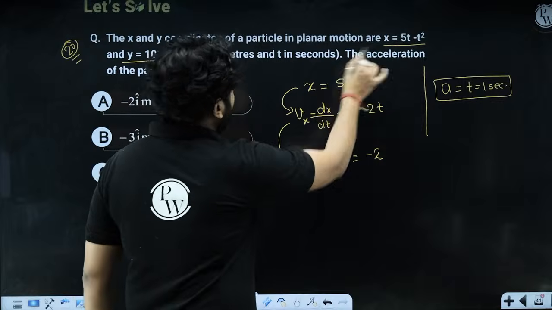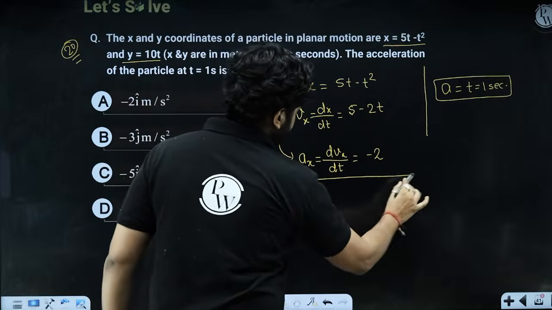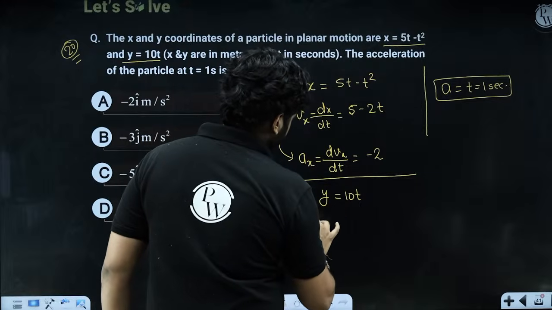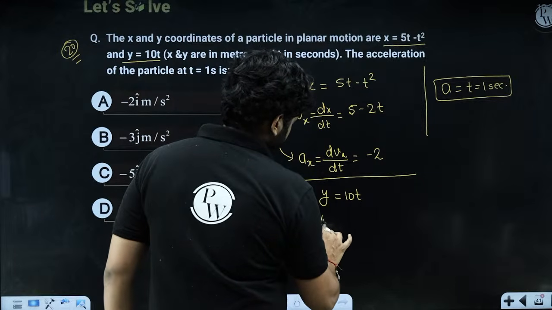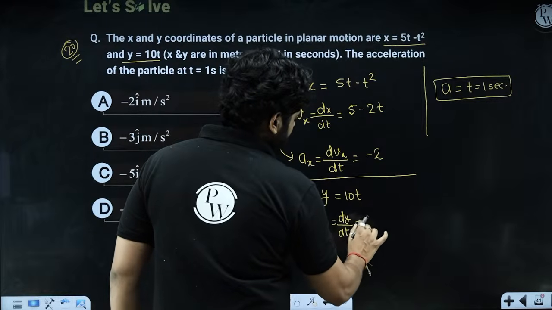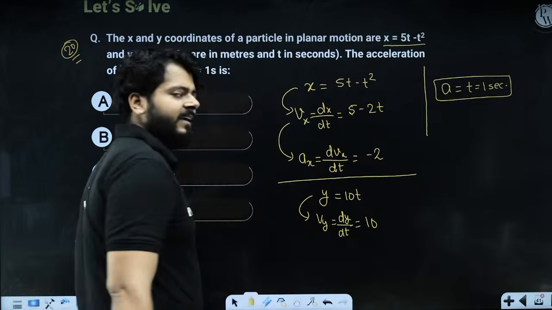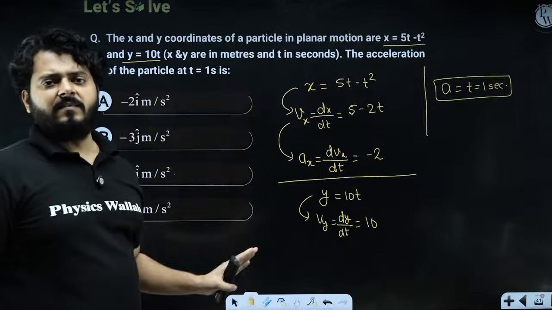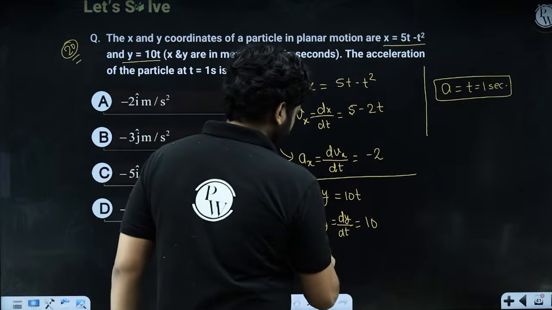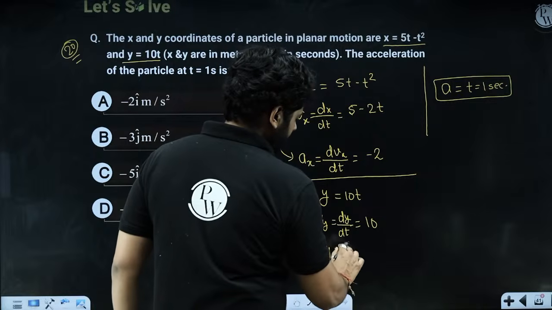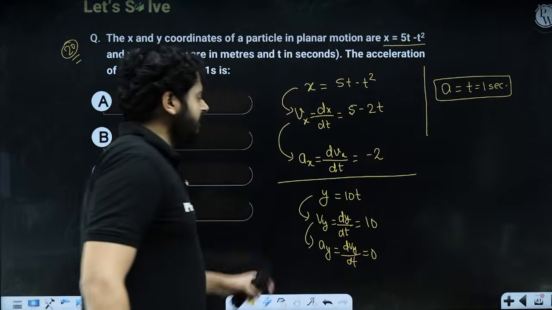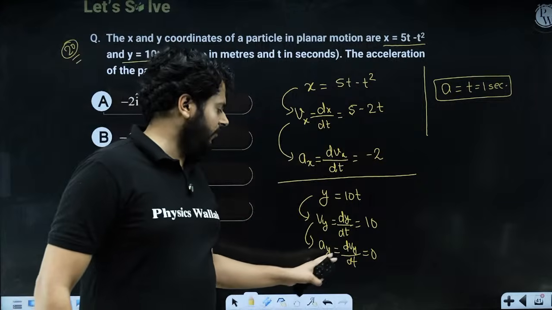Similarly, you have the displacement y equals 10t. Differentiate that: Vy is dy by dt. So velocity in the y direction will be a constant. Differentiation of 10t is 10. So velocity in the y direction is a constant. That means there will be no acceleration. Differentiation of 10 is going to be 0. Acceleration in the y direction is dvy by dt, so that is clearly 0. So acceleration in the x-axis we know, and in the y-axis it is 0.